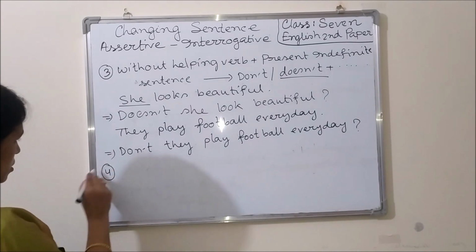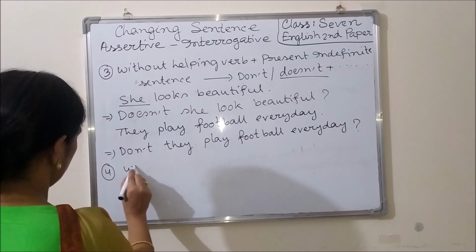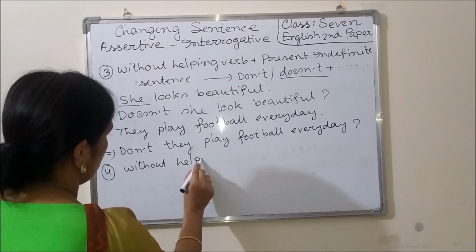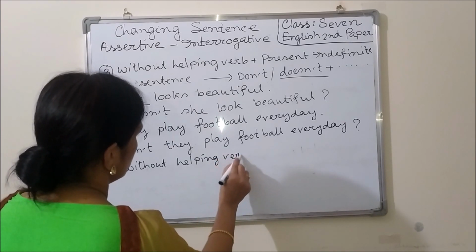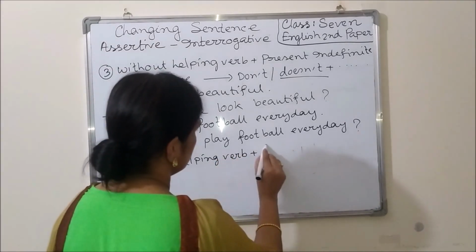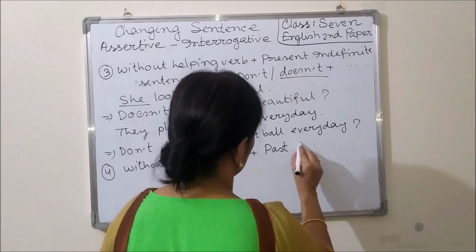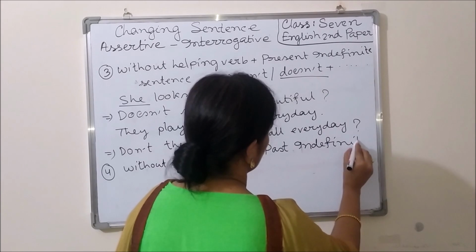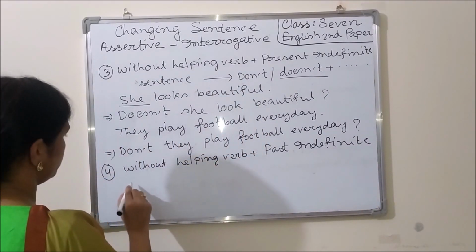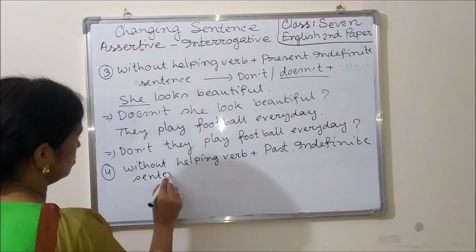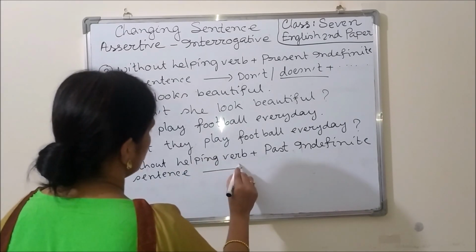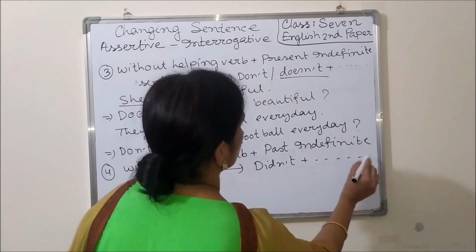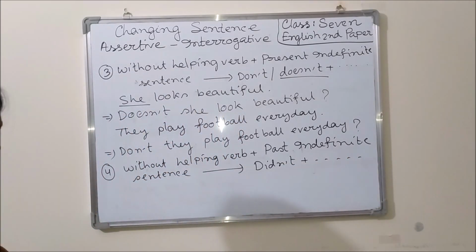Now come to the next rule. Without helping verb plus past indefinite tense, a past indefinite sentence, then we have to use didn't plus the rest of the subject.